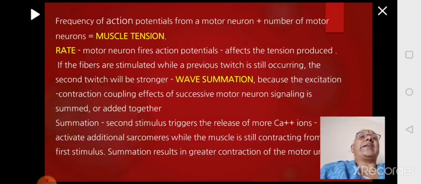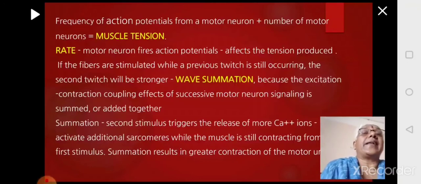The force generated by the muscle, that is the muscle tension, will be equal to the frequency of the action potential and the number of the motor neurons involved. This is called the rate. That is, how much action potential is elicited, that much tension will be produced.